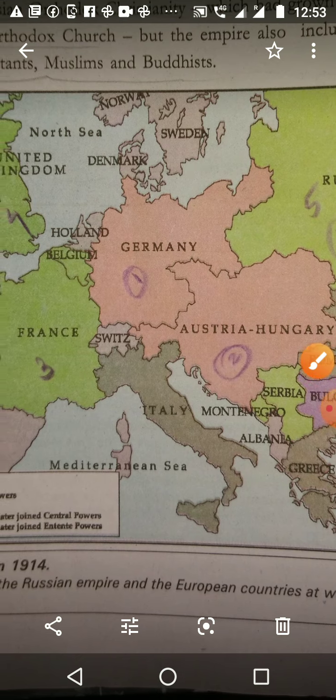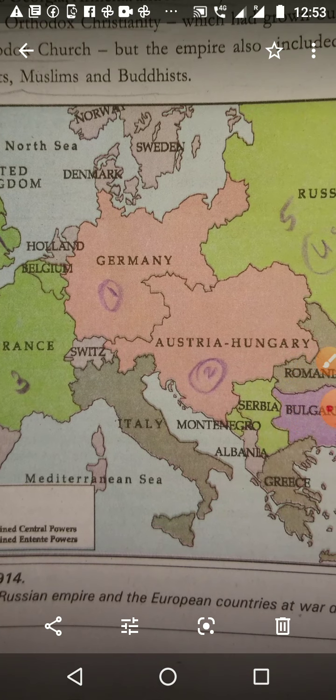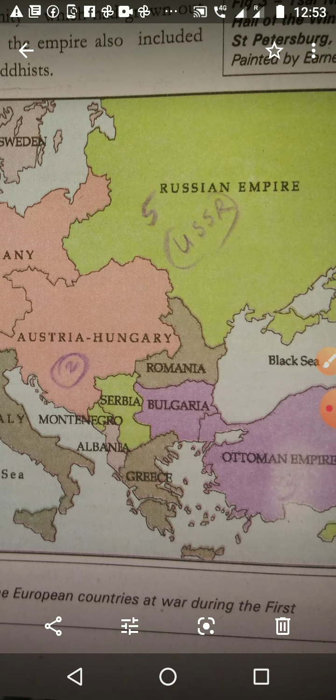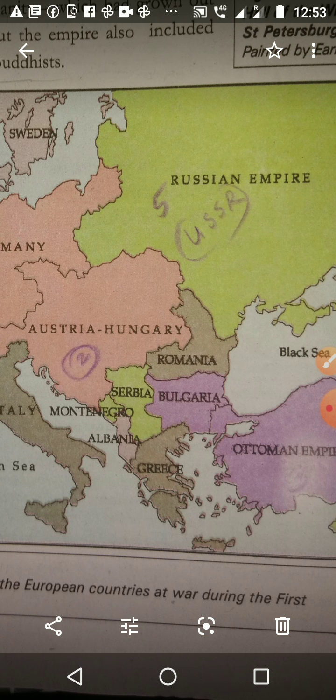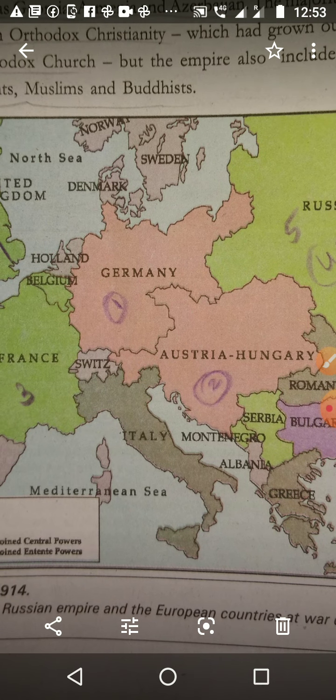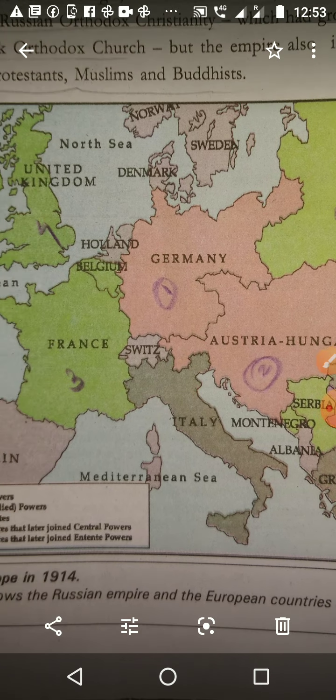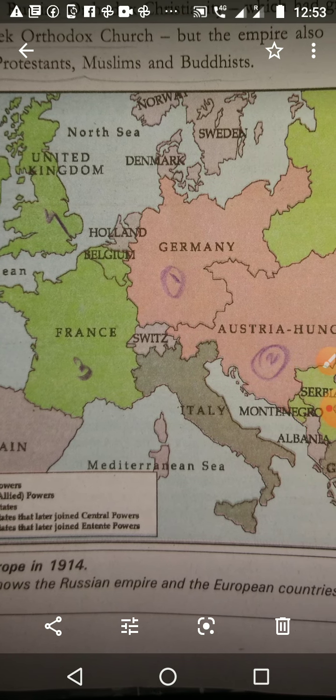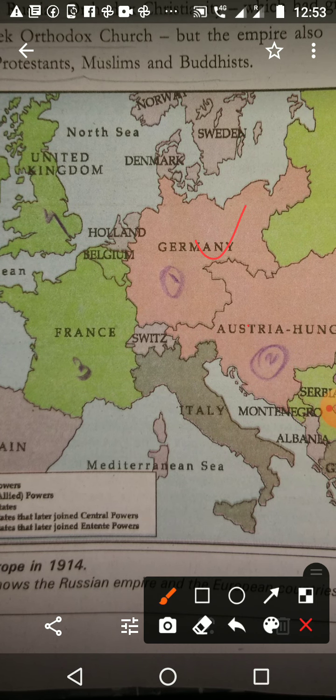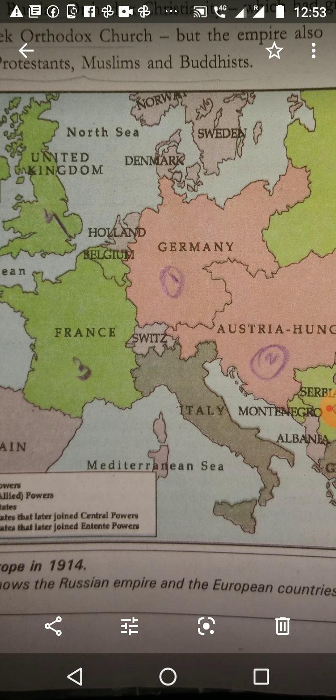In Central powers we want to study Germany and Austria-Hungary. Then one more country is here. It is not shown in this map. Already what I have sent in that, it was Turkey. That is the third country we want to study. Germany, Austria-Hungary and Turkey we want to study, they are the Central powers.